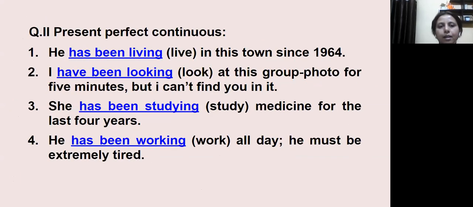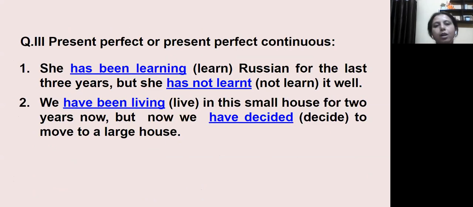In the next slide, 4 of the sentences have been solved of question number 2, and here the verb that is given in the bracket, you have to change the form into present perfect continuous. In the third question, you have 7 sentences and 2 of them I have solved here. Here again, you have to choose which form of the tense you will be using in the answers, like whether it will be present perfect or present perfect continuous.